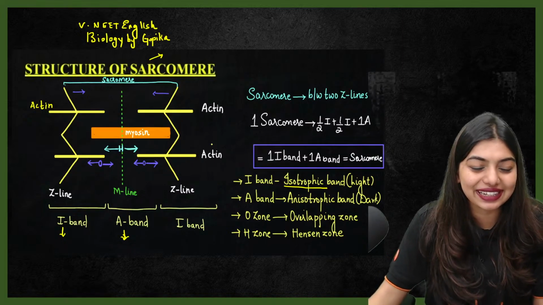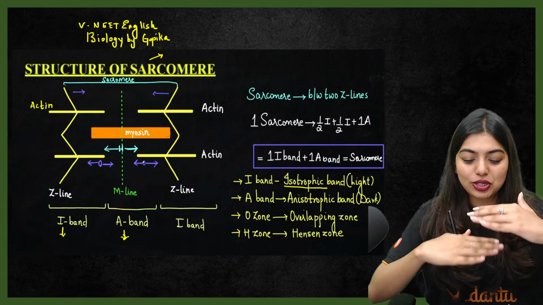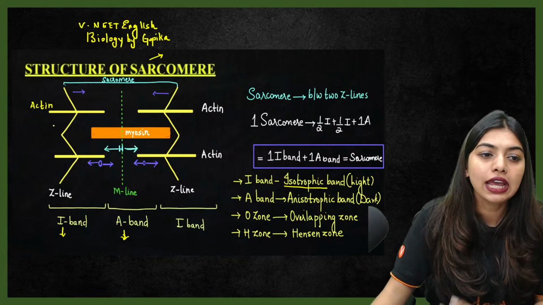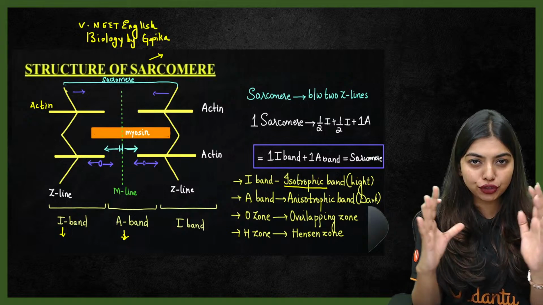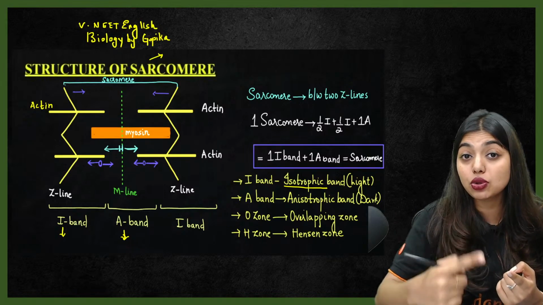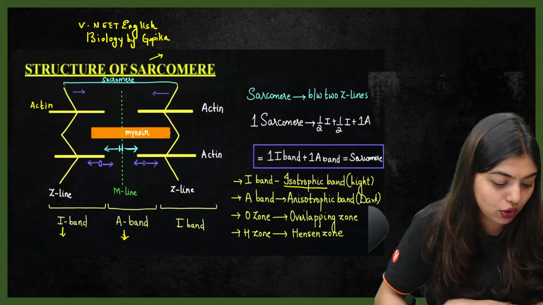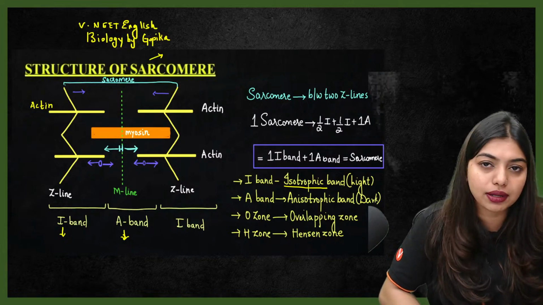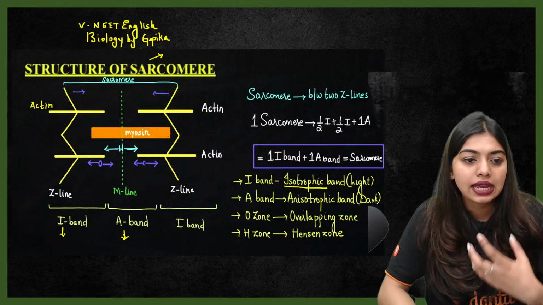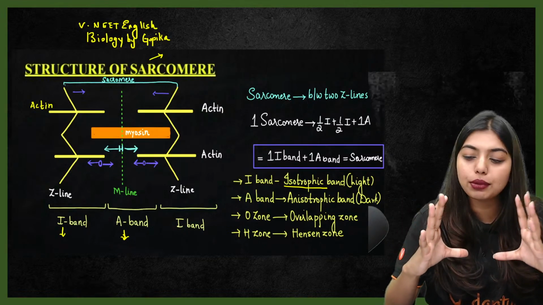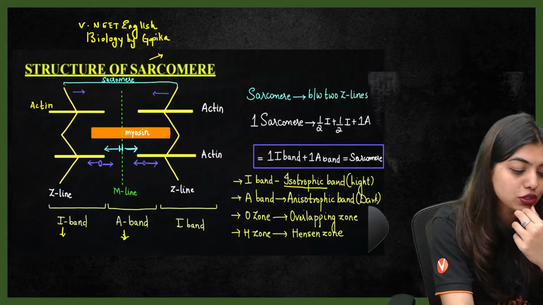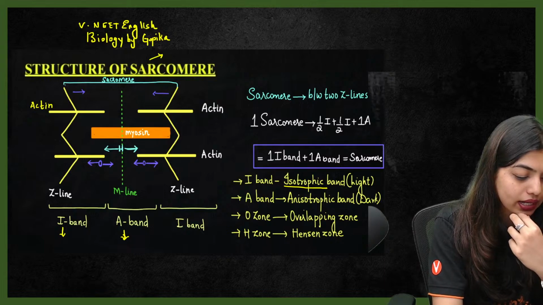Now, overlapping zone is the portion where actin and myosin is there. So, students, I have one question for all of you. If this Z line is going to push forward, is the overlapping zone going to get reduced or is it going to get increased? All of you, in the chat box. Let me see how many smart ones are in the class today. I'm waiting for your answer. Quickly in the chat box.